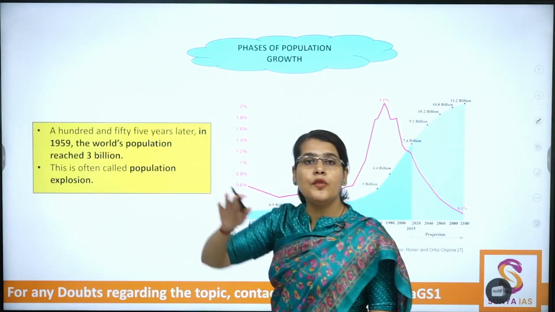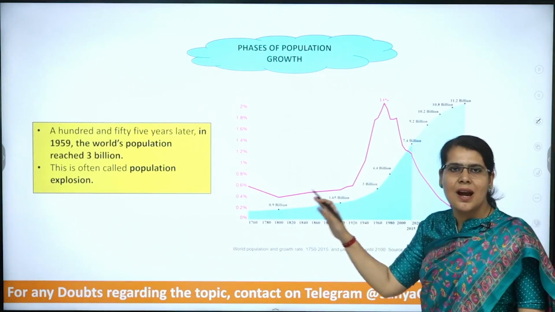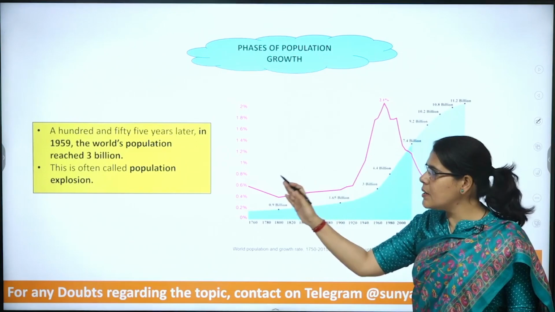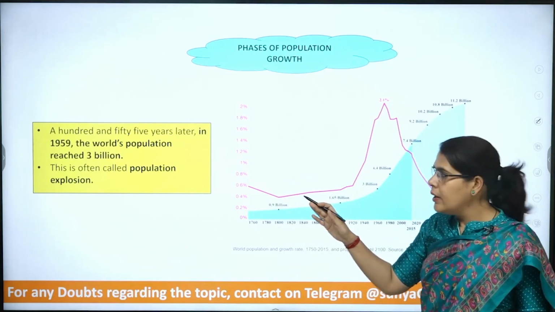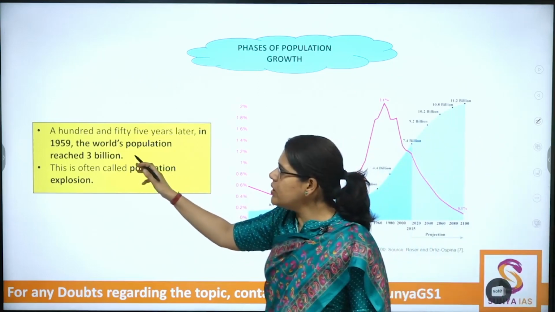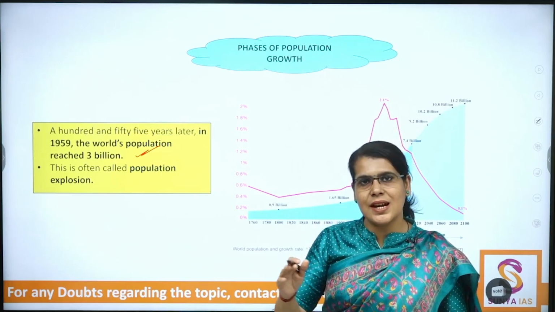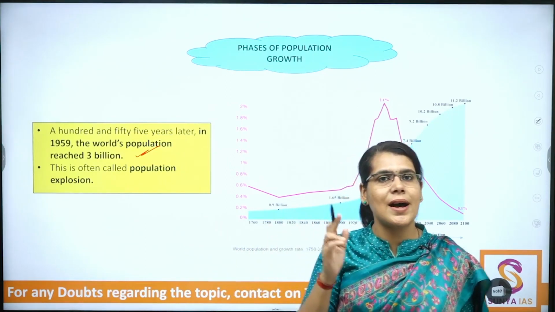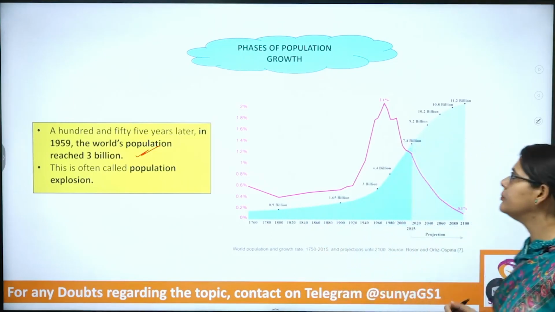By the 1950s and 60s, population growth started happening at a higher, faster pace as compared to the previous decades, and eventually we reached the 3 billion mark. As the population started growing at a faster pace, we referred to this as the population explosion.